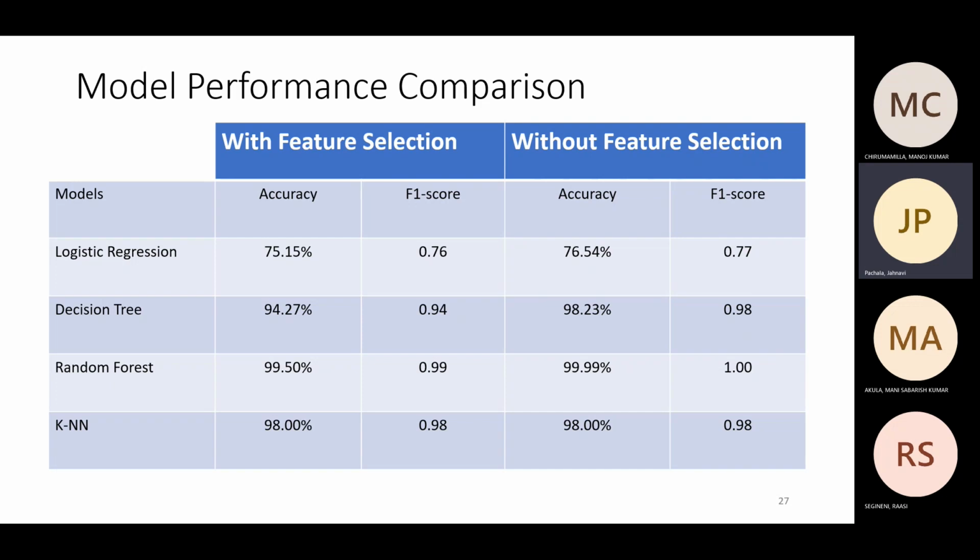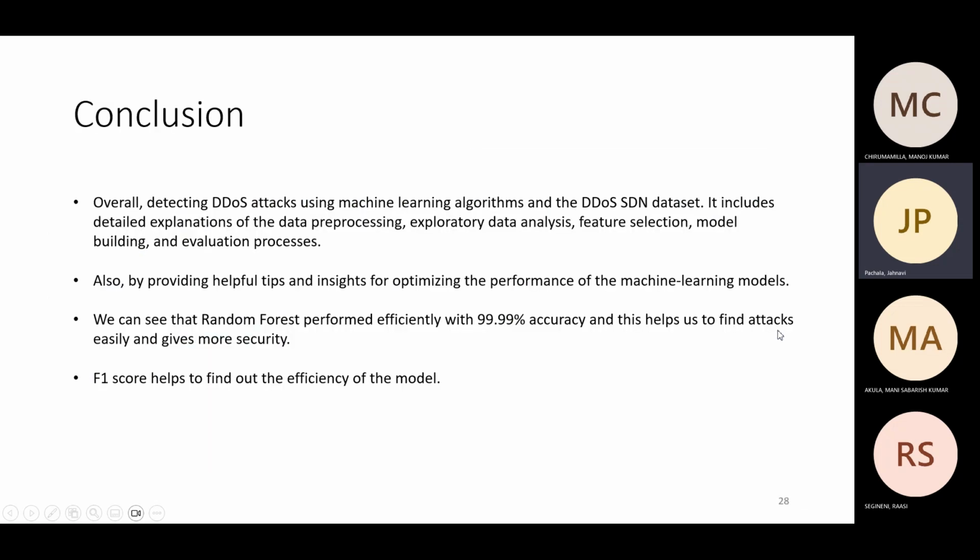As we know, a feature selection algorithm may reduce the model complexity by eliminating irrelevant features. However, this reduction in complexity may also reduce the model's ability to fit the training data accurately, which leads to lower accuracy. That's the reason why with feature selection has lower accuracy and F1 score compared to without feature selection. It is also seen in the rest of the algorithms: logistic, decision tree, random forest, and KNN.